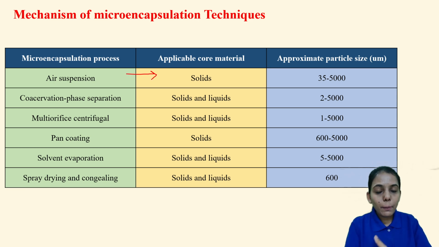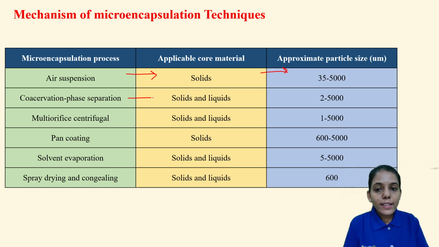For example, if your API is a solid material, it will be easy to coat using the air suspension method. And the approximate particle size is important. Size is very important. So 35 to 5000 micrometer size we can achieve using the air suspension method.